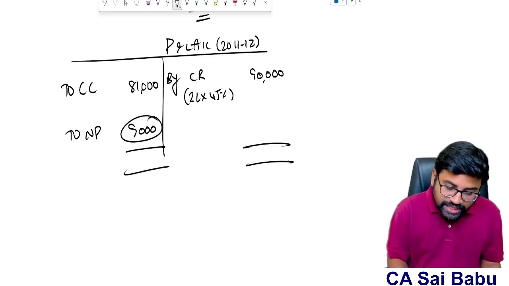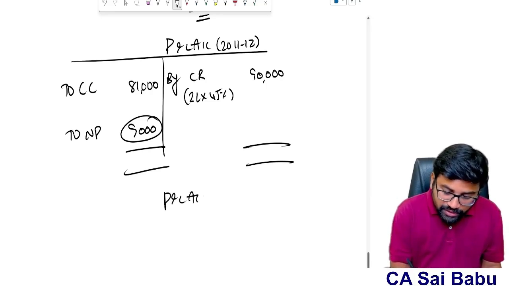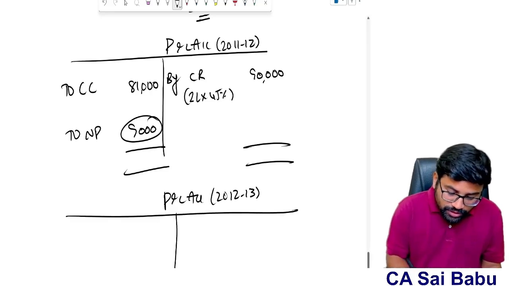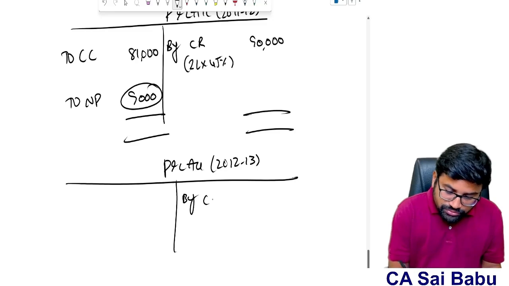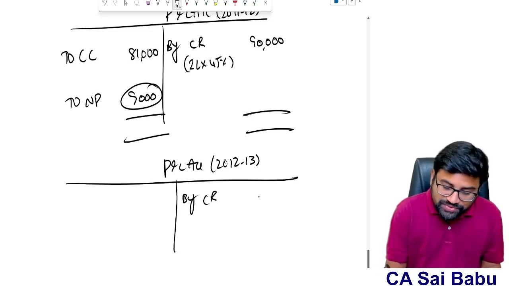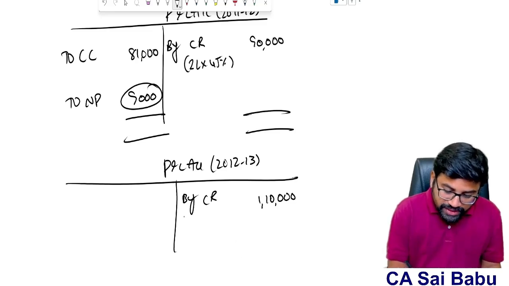Now coming to the second year P&L account, sir, 2012-13. So if you prepare the P&L account for the second year, contract revenue for the second year is the remaining amount, that is 1,10,000. Right? That is 2 lakhs into 55%.